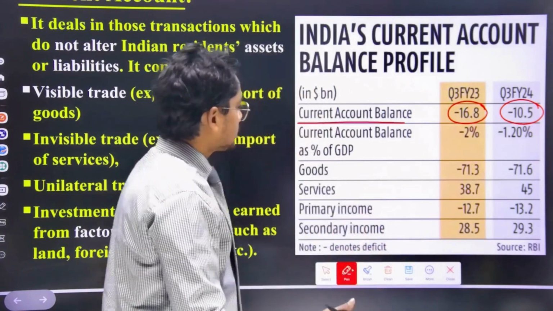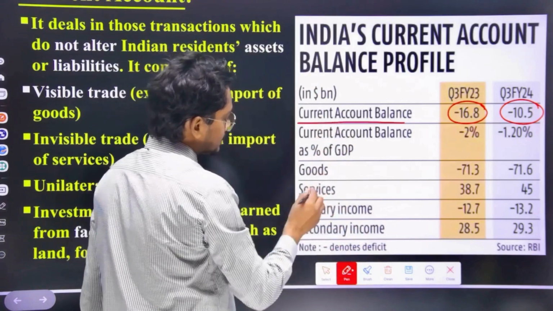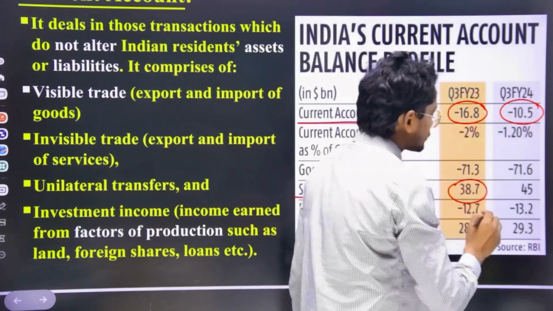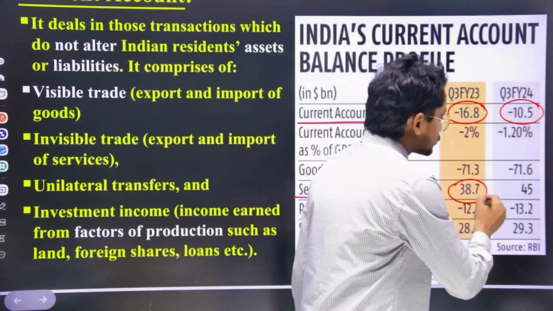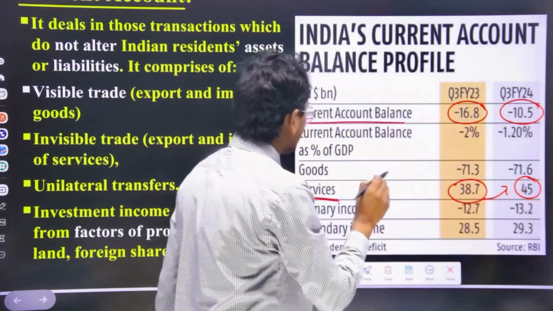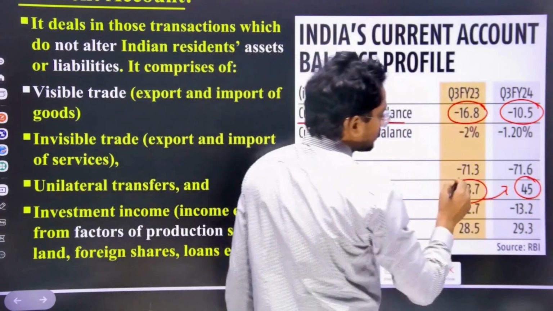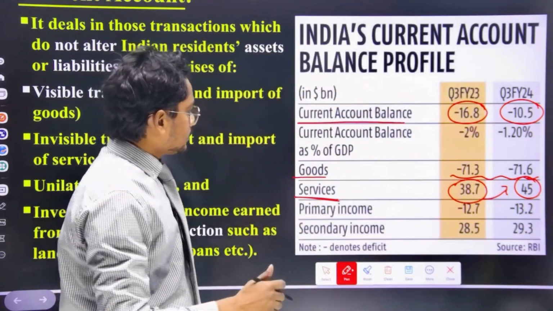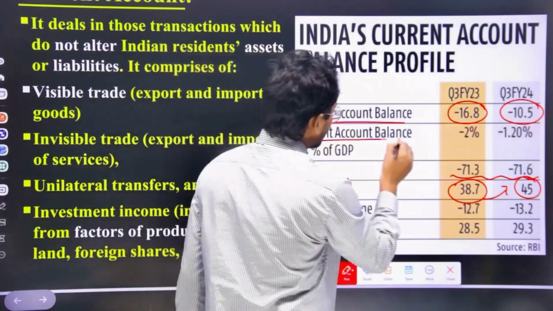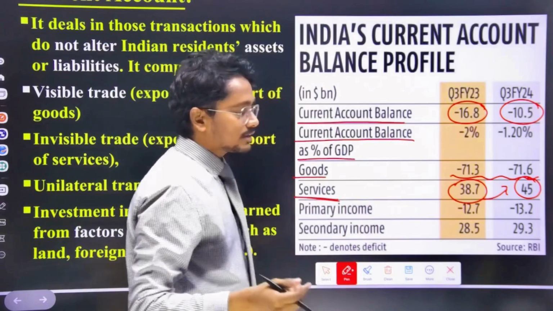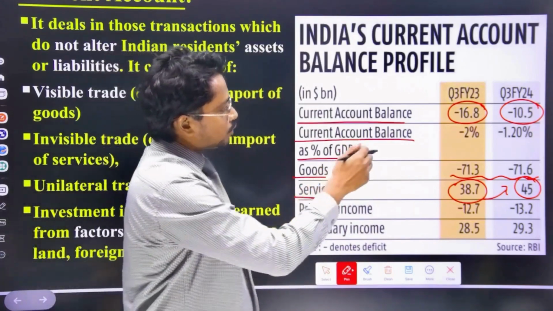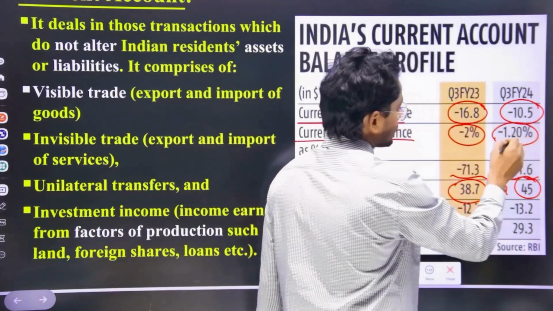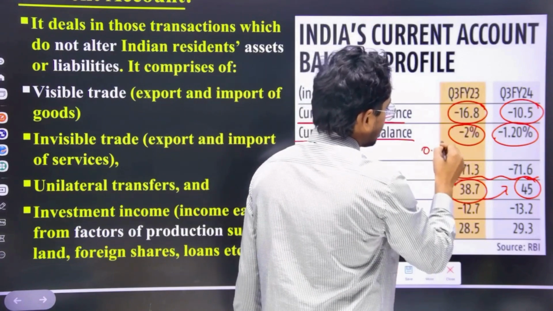Which regions improved? For example, we will see here. Services have basically improved. Earlier it used to be 38.7 billion US dollars, now it has increased to 45 billion US dollars. However, in merchandise trade, it remained at approximately the same level as the same quarter of the previous year. Because of this, our current account balance as a percentage of GDP also improved, from -2% to -1.2%. It improved by 0.8%.